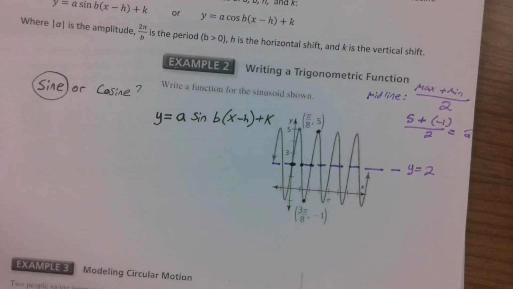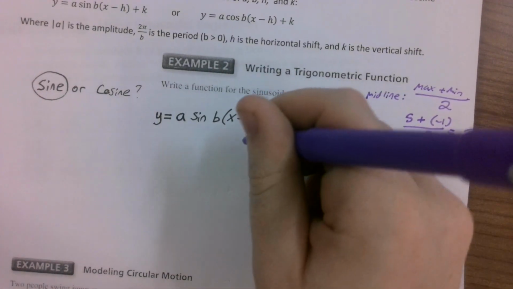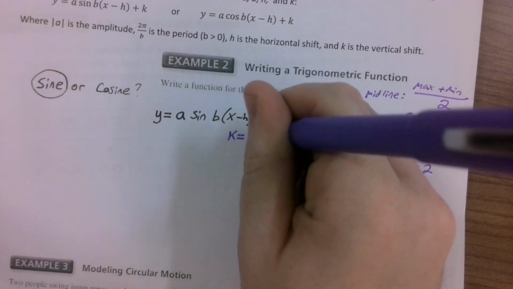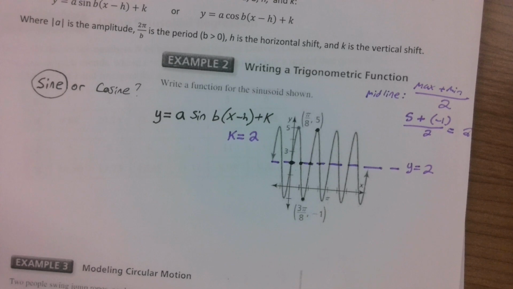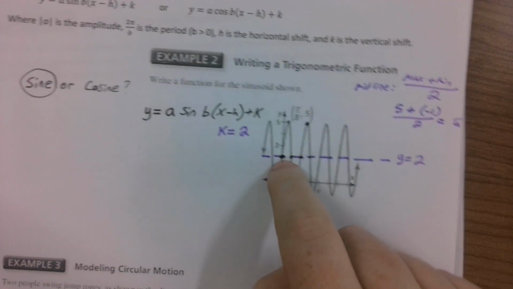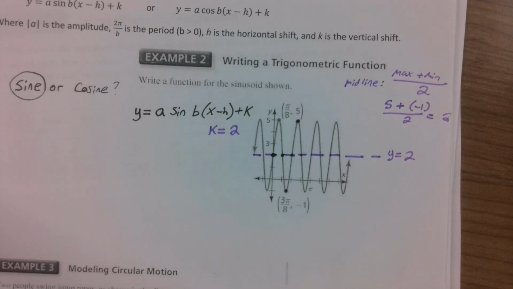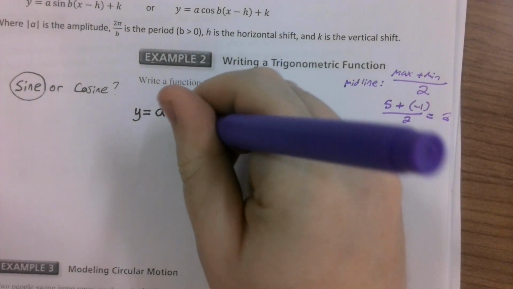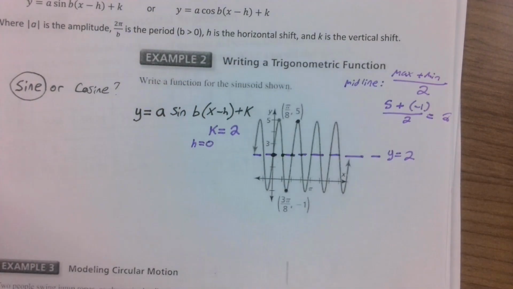Cool. We have found our k value because the k value is our vertical shift or our midline. So we know that k equals 2 because our midline is at 2. Neat. If we're graphing a sine wave, do we have a horizontal shift? Well, sine waves are supposed to start in the middle. So no, we didn't move left or right at all. Whew, we got lucky on that one. Our h value is 0. We don't actually have any horizontal shift.